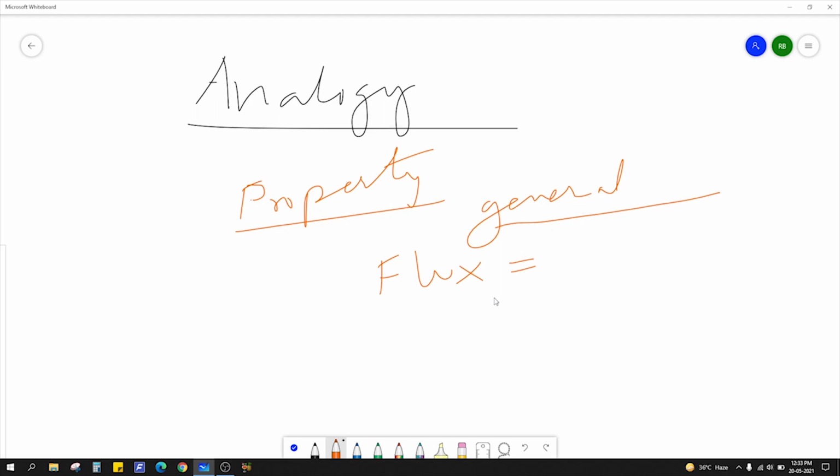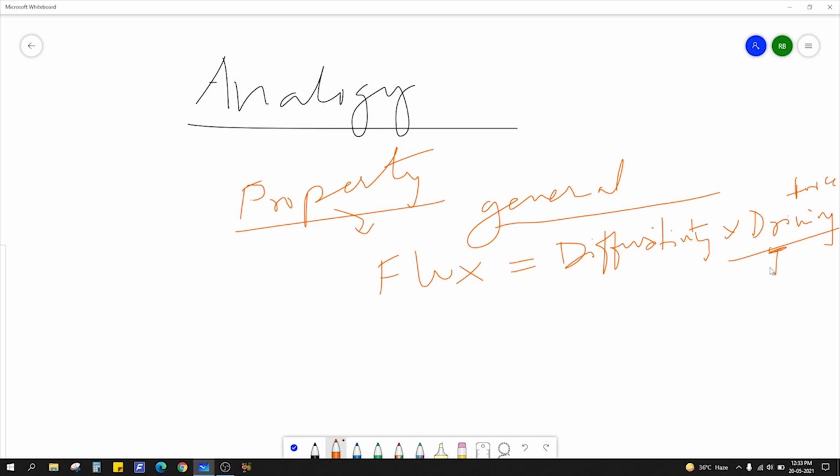So the flux of any property is equal to some diffusivity into driving force.